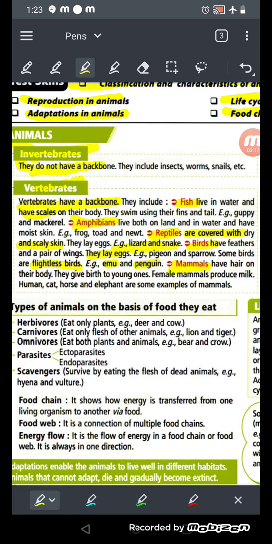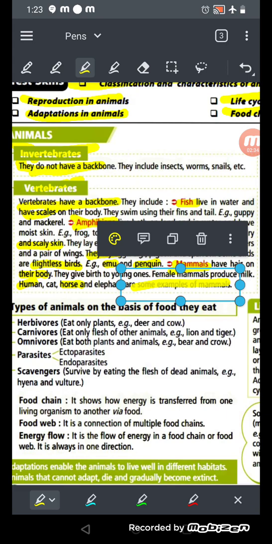Now mammals have hair on their body and they give birth to young ones. Female mammals produce milk. Examples of mammals are human, cat, horse and elephant. There are so many animals who give birth and feed their babies with their own milk, and they are called mammals. So what we have learned is invertebrates and vertebrates.